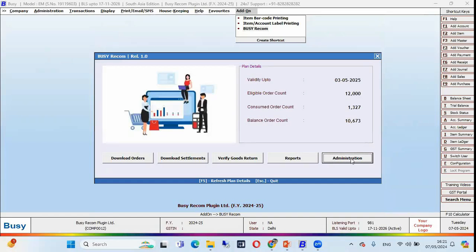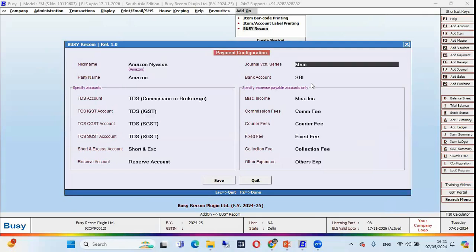Now we can download the orders directly from the e-commerce portal. For payment configuration, just click on payment configuration, select your marketplace, and select your general voucher series here, party name, bank account, and you have to select the accounts for the accounting effect, like TDS account and TCS account, shortage and excess, reserve accounts, miscellaneous income, commission fees, courier fees. So these are the charges of e-commerce, and we have to select the accounts for the accounting effect.